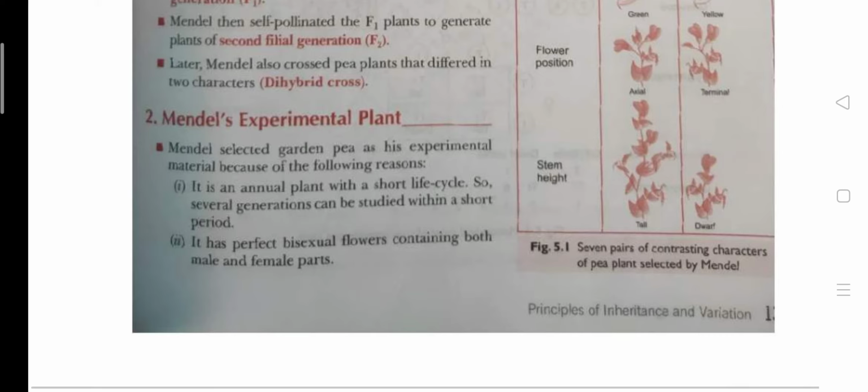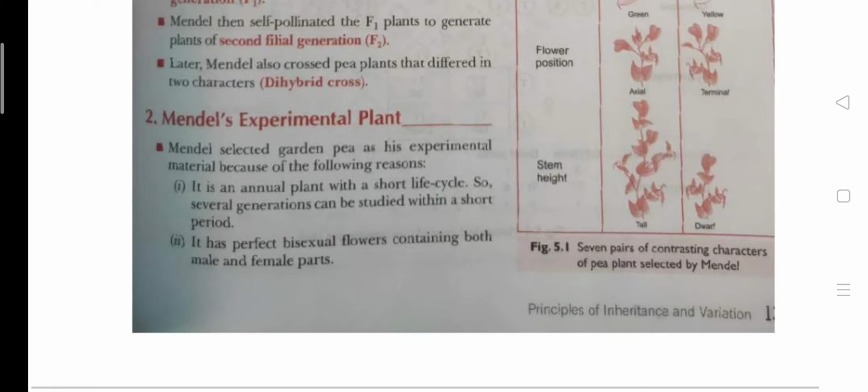He selected 7 traits in the garden pea plant, and he did self pollination and cross pollination between the different varieties of the plant, and he tried to explain the process of inheritance, how the characteristics are transferred, what the process is to transfer the characters from parents to the offspring, and what the reasons are behind the variations between the progeny of parents or from the parent to the offspring.